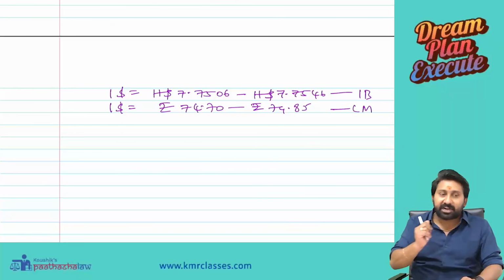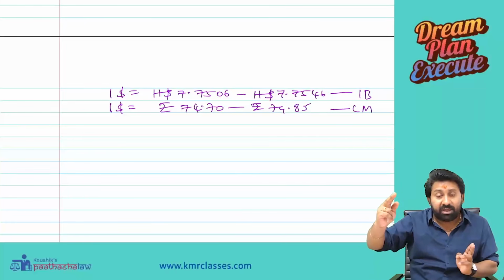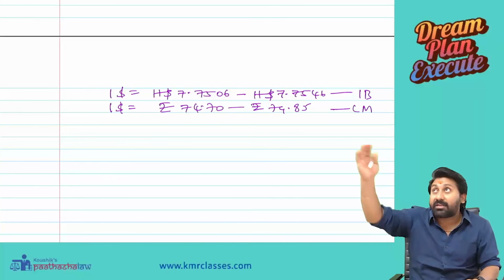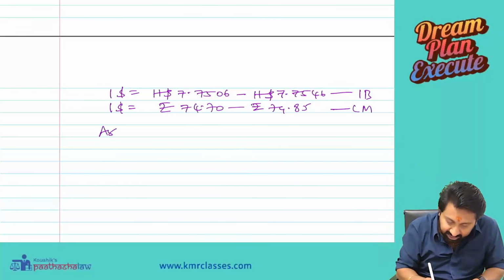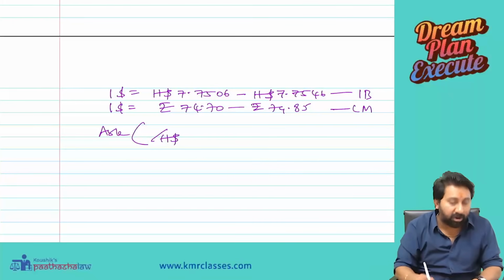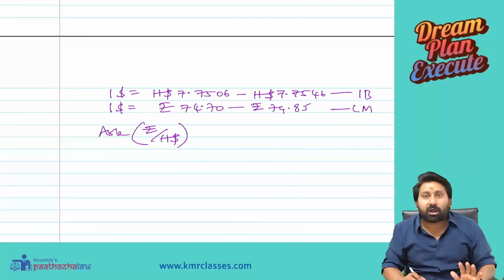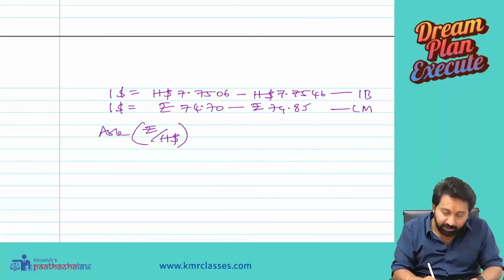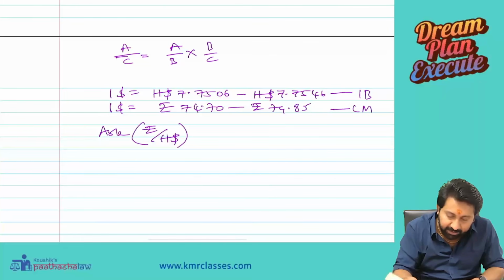So now repeat the statement. How to understand? We are buying from the international bank. The international bank has to sell. Interbank sells at a higher rate. The higher rate is the ask rate. Ask of, first write down the denominator currency, Hong Kong dollar against rupee. But rupee to Hong Kong dollar is not quoted, so we will use the cross currency rule: A by C equals A by B into B by C.